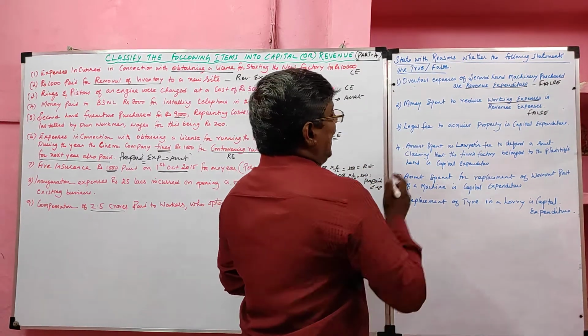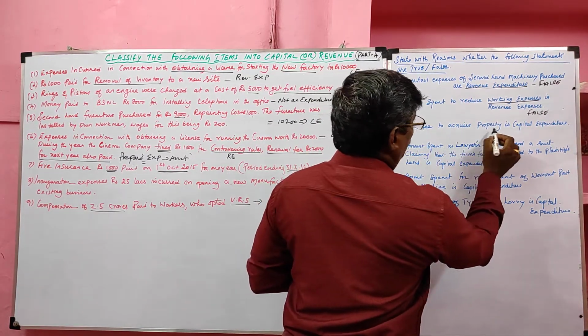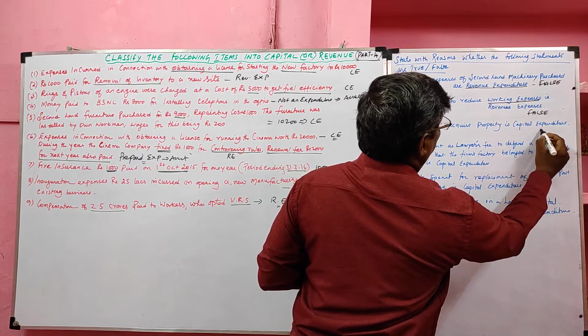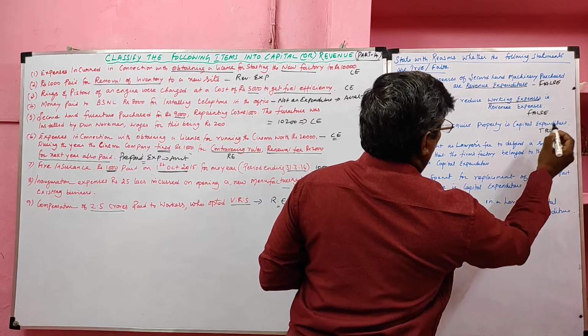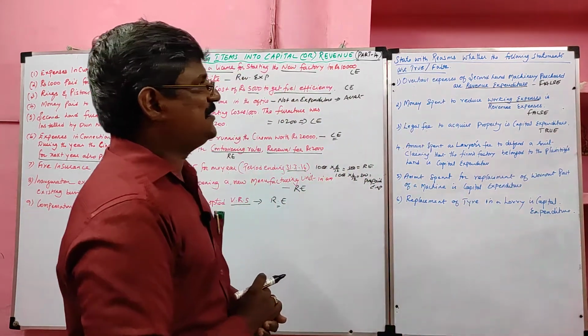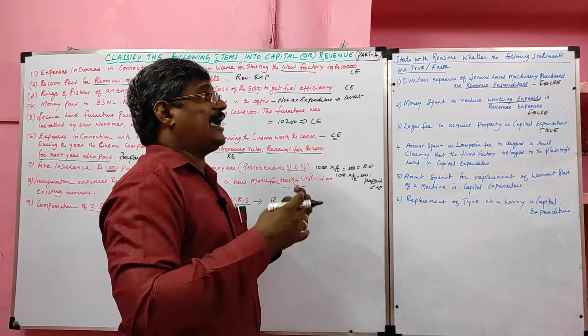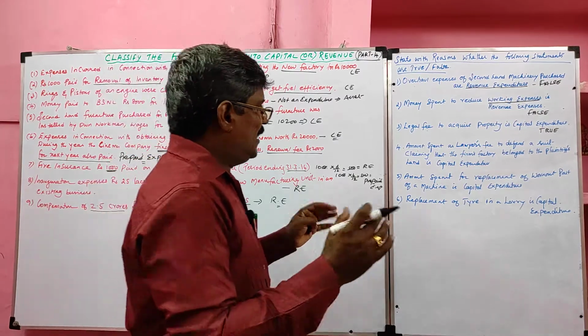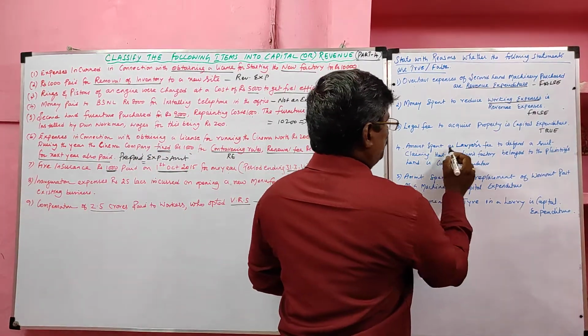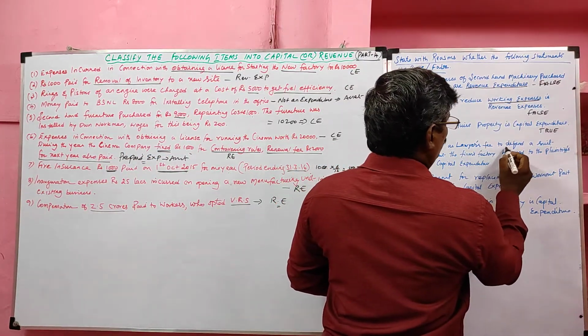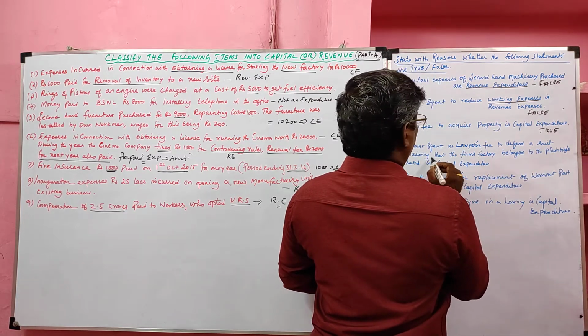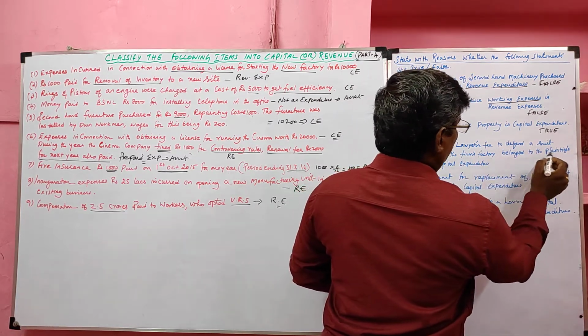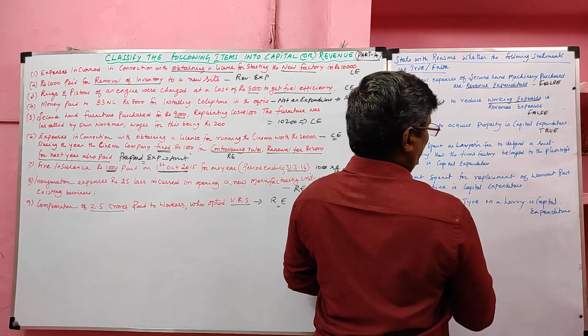Then third one, legal fees to acquire property is a capital expenditure. It is true, because expenditure incurred for acquiring a fixed asset, we should treat as a capital expenditure. Next, fourth one, amount spent as lawyer fee to defend a suit claiming that the firm's factory land belongs to the plaintiff is capital expenditure.